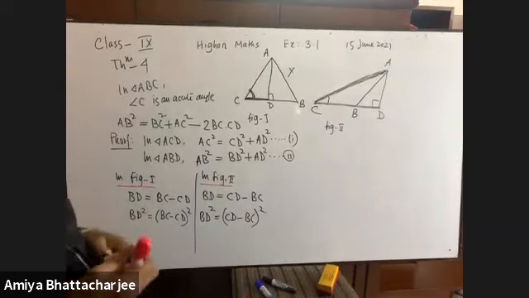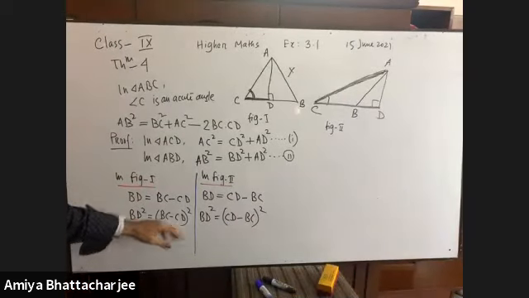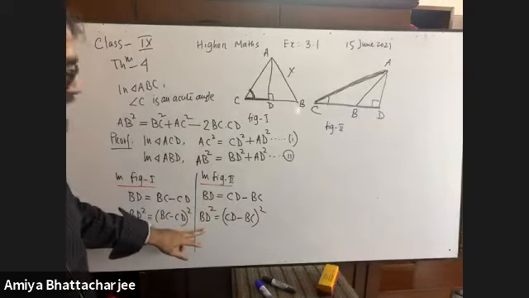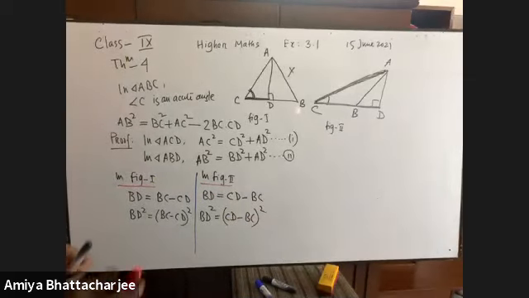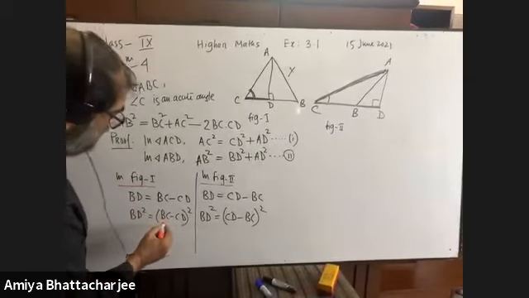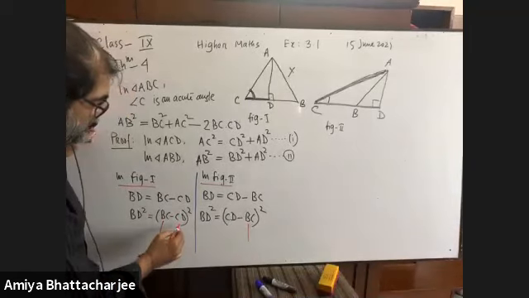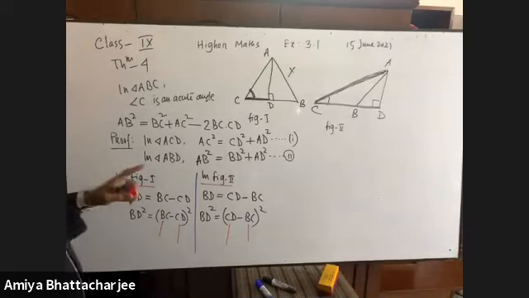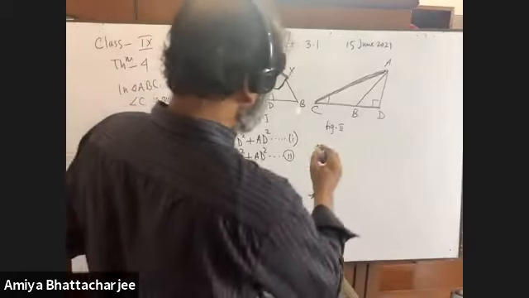Can you find out the difference between these two parts? In figure 1, BD square equals BC minus CD whole square. But in figure 2, BD square equals CD minus BC whole square. You see here BC at first, but here BC at last. Here CD at last, here CD is at first. Have you got my point?